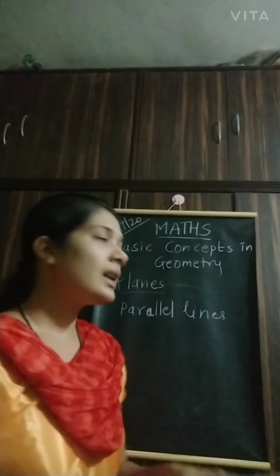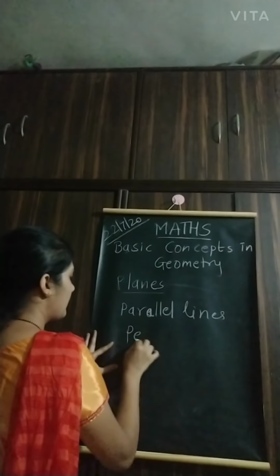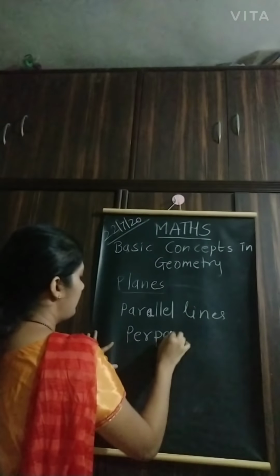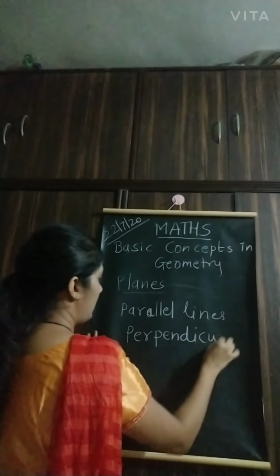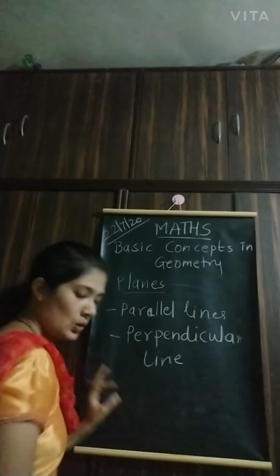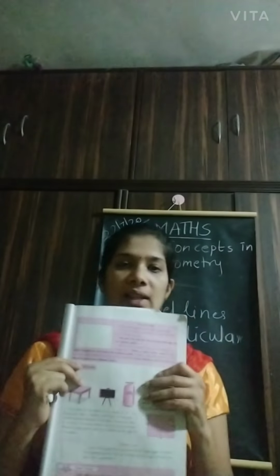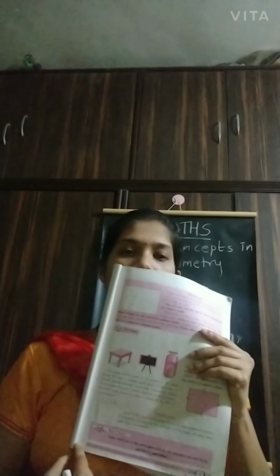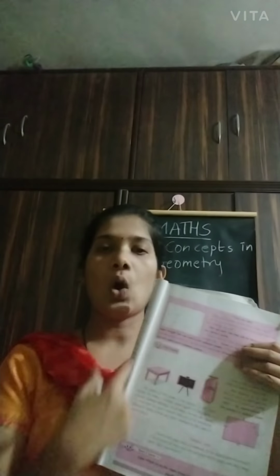Opposite to this is perpendicular lines. What is that? Perpendicular lines. You can again take this textbook. See, this edge of the textbook and this edge of the textbook. If I extend them like this, they intersect each other at this point, which means they cross each other at this point. Such lines are called perpendicular lines.